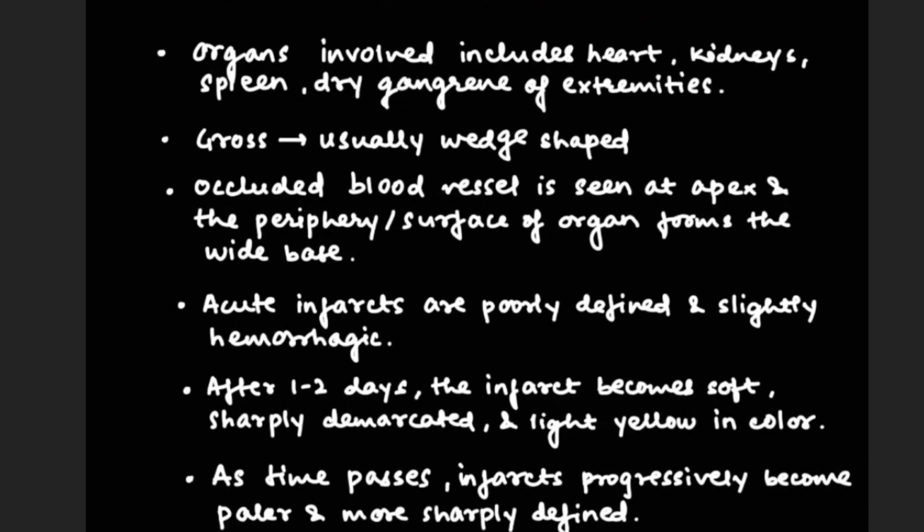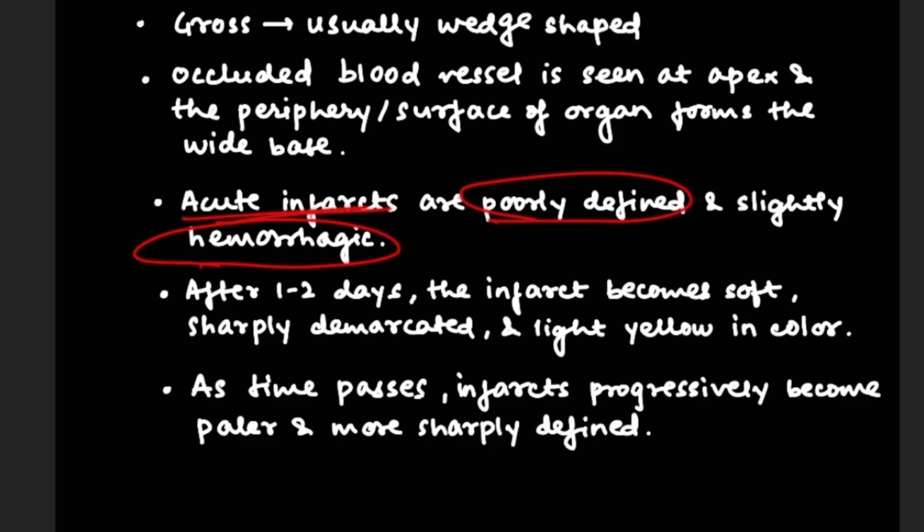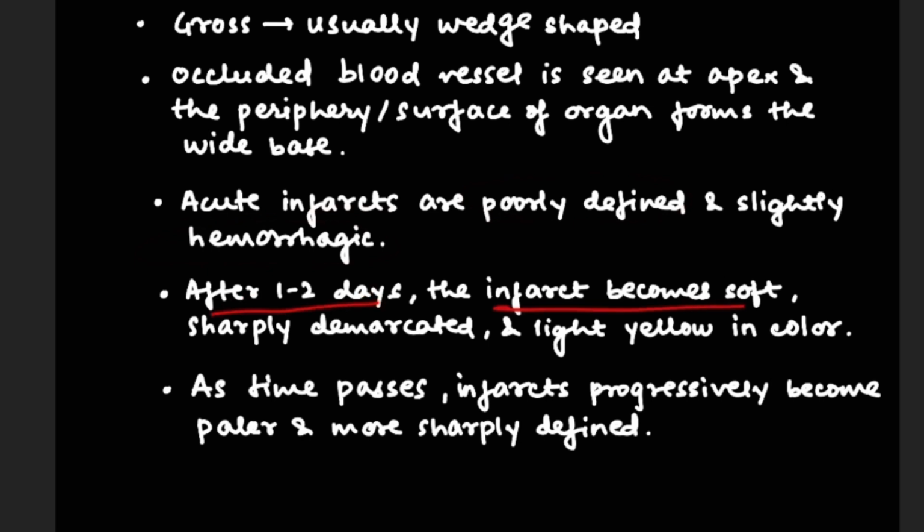Organs involved include heart, kidney, spleen, and dry gangrene of extremities. The gross feature is that it is usually wedge shaped. The occluded blood vessel is seen at the apex and the periphery surface of the organ forms the wide base. This is a diagram of an infarcted kidney, where the wedge-shaped infarct is slightly depressed on the surface, the apex lies internally and the wide base is on the surface. Here you can also see that the central area is pale while the margins are hemorrhagic. Acute infarcts are poorly defined and slightly hemorrhagic. After 1 to 2 days the infarct becomes soft, sharply demarcated and light yellow in color. As time passes the infarct progressively becomes paler and more sharply defined. So this was all about the white or pale infarct.